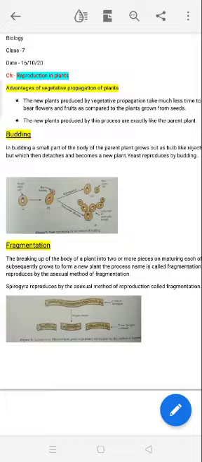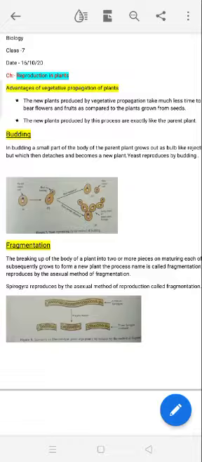We have done till vegetative propagation by leaves. I think there is no doubt regarding this. If you are having any doubts, let me know. Now today I will start with the advantages of vegetative propagation.